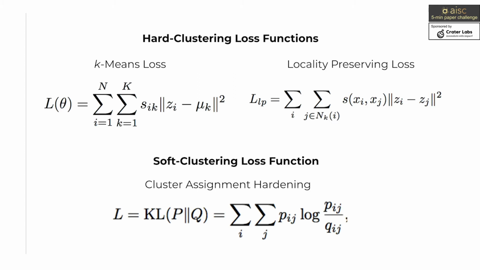Another option is to use soft clustering, which means that the points are assigned to every cluster according to a probability. We can then use the clustering assignment hardening loss function, which will seek a representation where those probabilities are all near 0 or 1. The benefit of the soft clustering option is that the parameters for cluster assignment can be updated simultaneously with the model. If we use one of the hard clustering options, then we'll need an extra cluster assignment step.